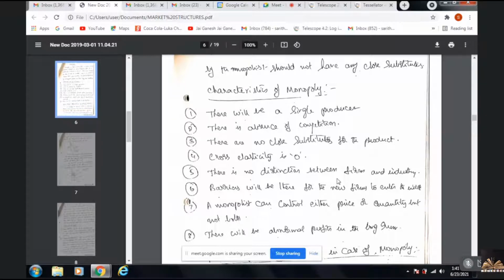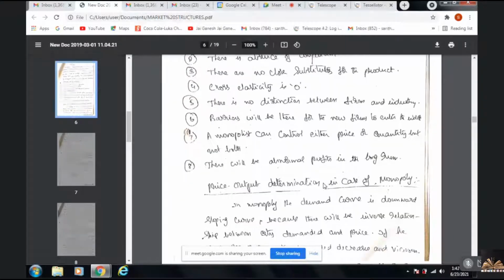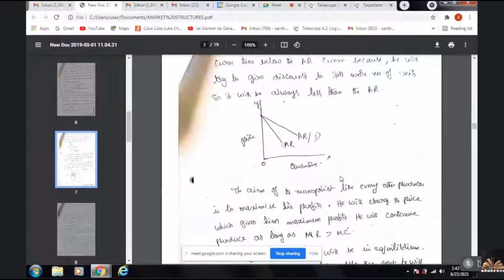So monopoly is what we did in the last class, but just a brushing up. These are the features: there is no distinction between a firm and an industry. A monopolist can control either price or quantity. There will be abnormal profits in the long run. So how are price and output determined? In the case of a monopolist, his demand curve would be the AR curve.